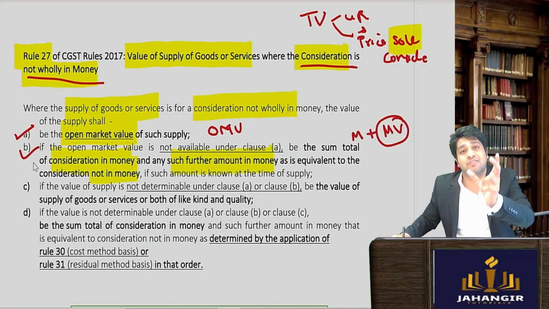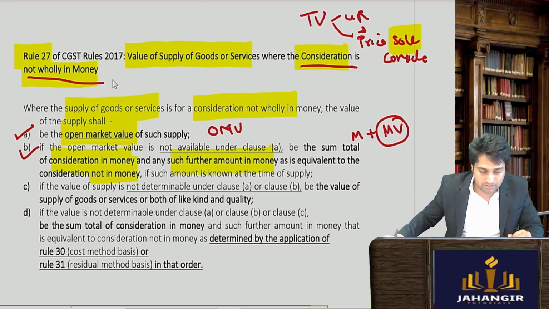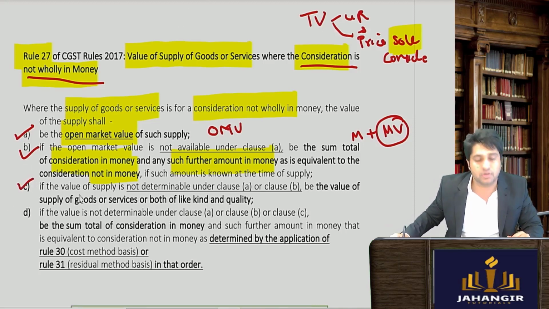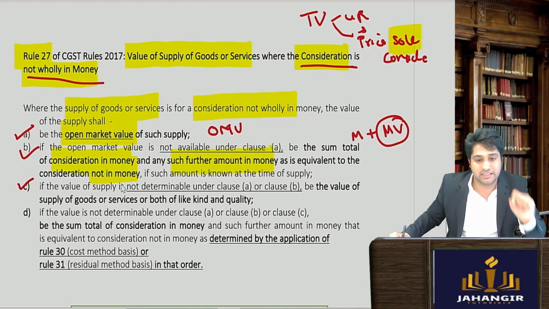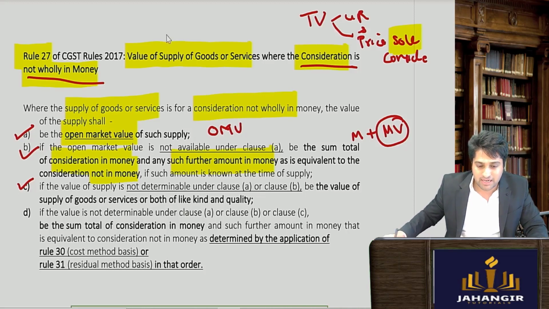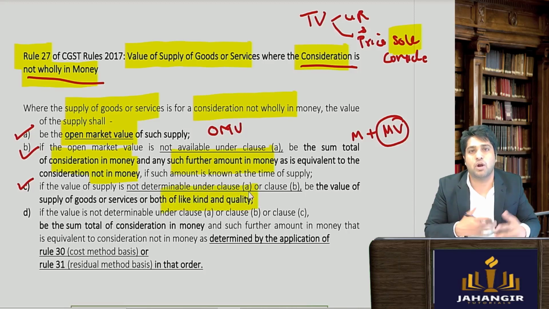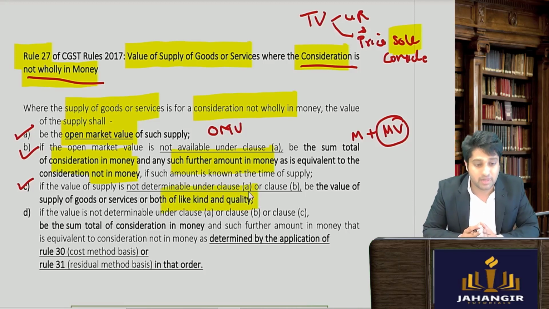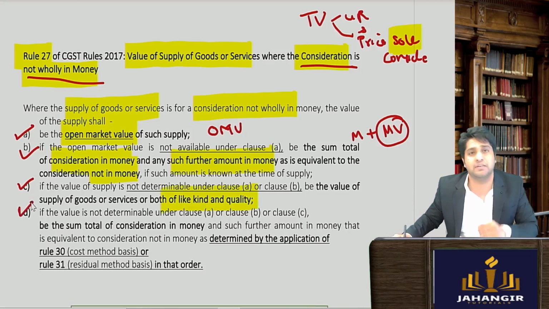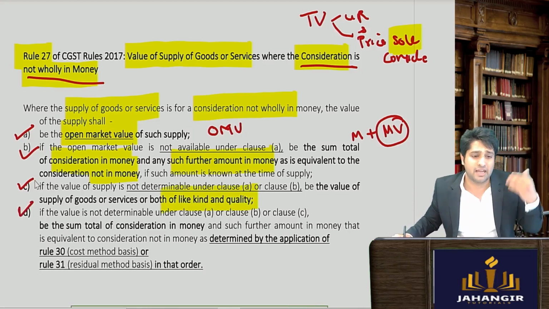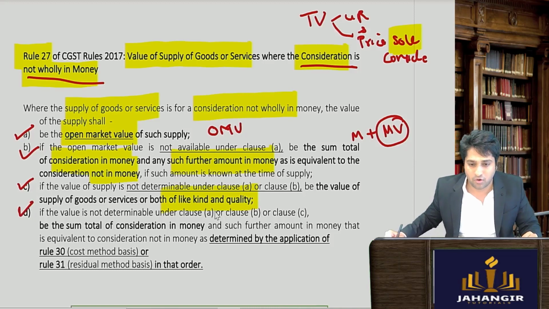What if that additional value also could not be computed? So in this case you will go to rule 27 sub rule C, which says if you could not determine as per A and B, then you will find the like goods and services, what is the similar goods, what is the price of those, and that you will apply. If that also you could not find out, since it might be a unique product, and A, B, C could not be applied.